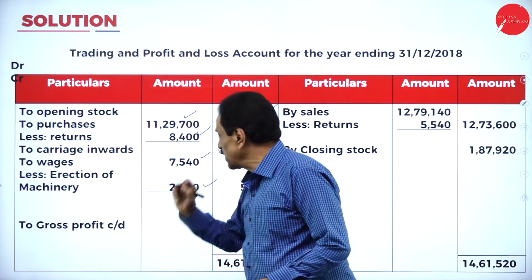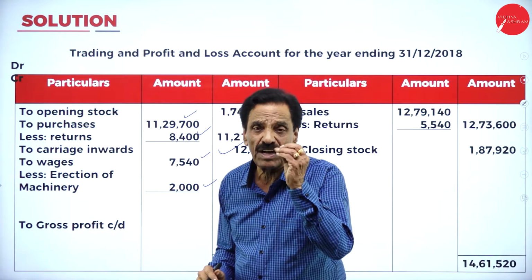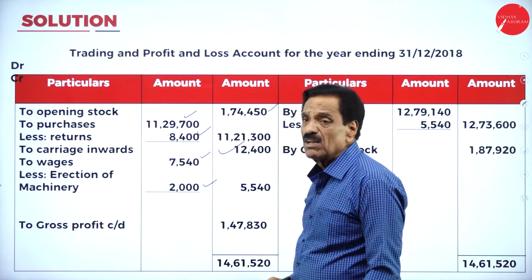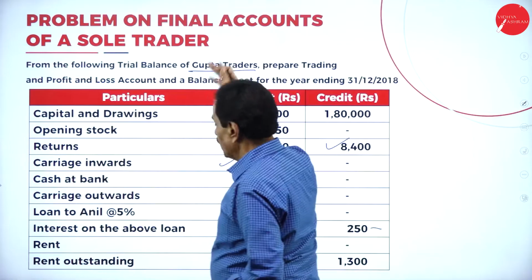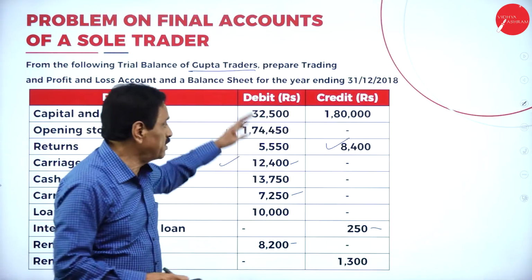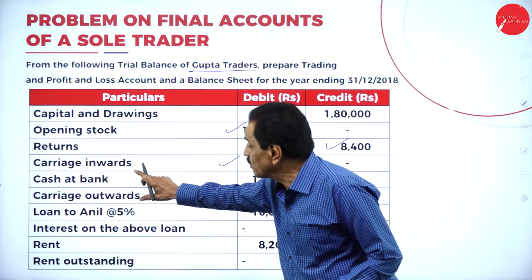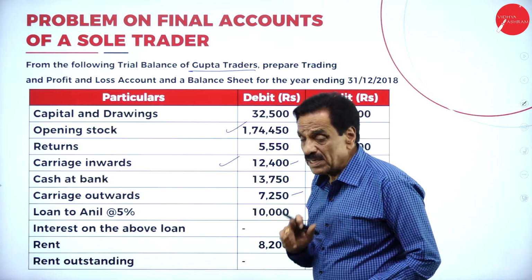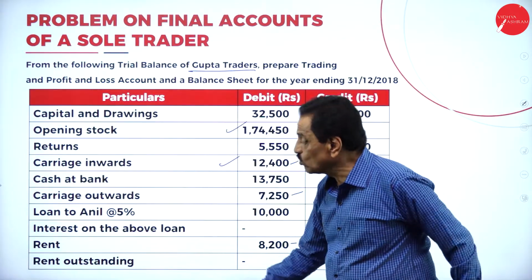This is called capital expenditure. How much wages already paid? 7,540. How much for erection of machinery? 2,000. It will come to 5,540. If you see the problem, you can understand. If you want, you can take a photo of this problem. You have to remember: carriage inward will come in the trading account; purchase return, debit side; sales return, credit side. If you want, you can go through it once again.